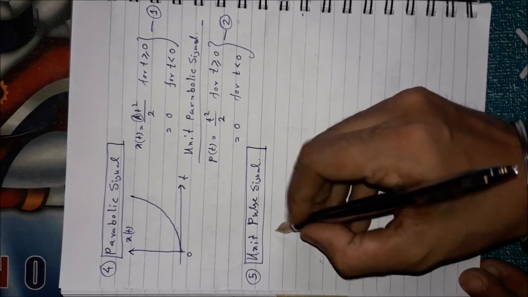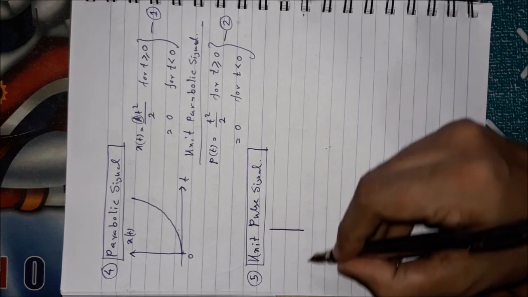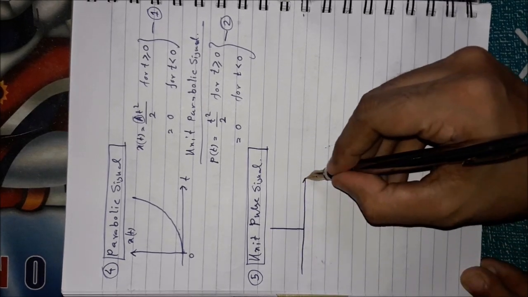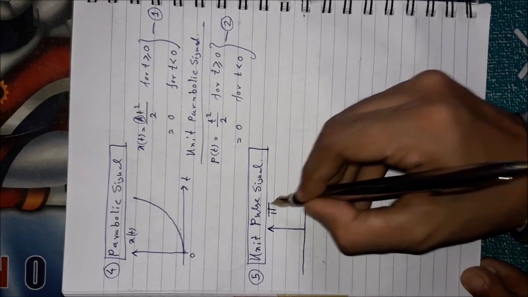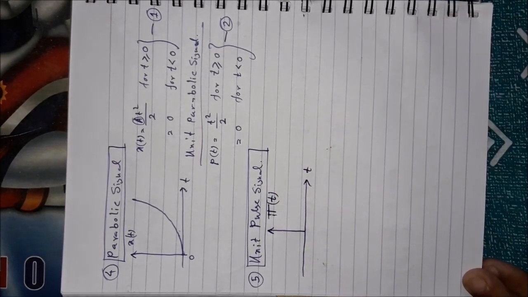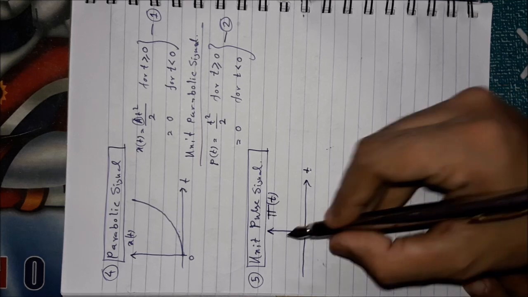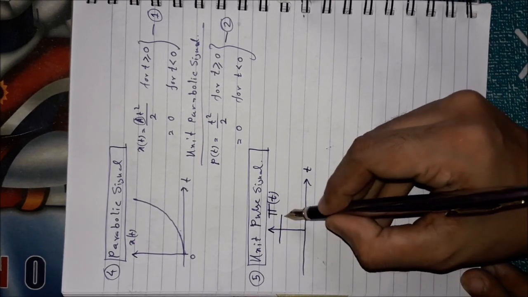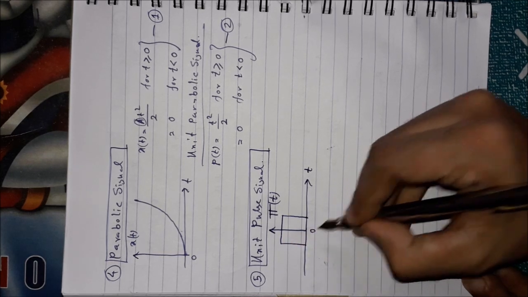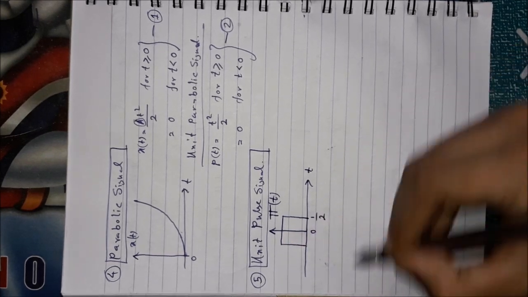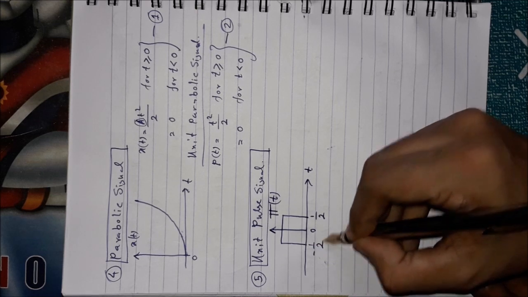Now let me draw the pulse signal against t. The pulse signal is generally denoted by capital pi. The pulse signal is like that. It should have constant amplitude in between two different time instants.